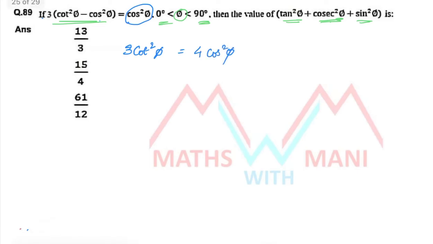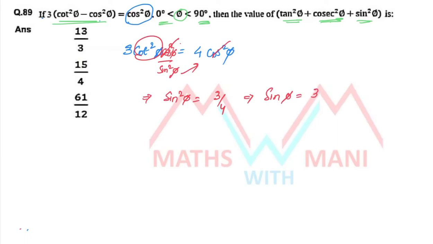Yes, cot square phi can be written as cos square phi by sin square phi. So cos square cancels. So what is the value of sin square phi? Sin square phi, after cross multiplication, is 3 by 4. So what is sin phi? Root 3 by 2. Which angle for the sine has root 3 by 2? That is phi equal to 60 degrees.